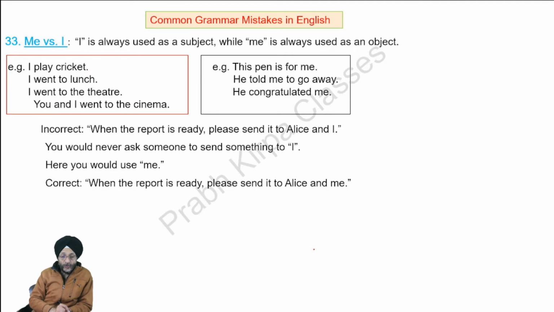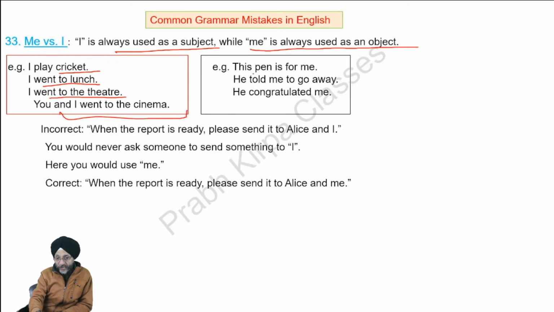There is also sometimes confusion whether we should use the word me or I in a particular situation. So I is always used as a subject, me is always used as an object. I play cricket, he went to lunch, I went to lunch, she went to theater, I went to theater, you and I went to cinema.